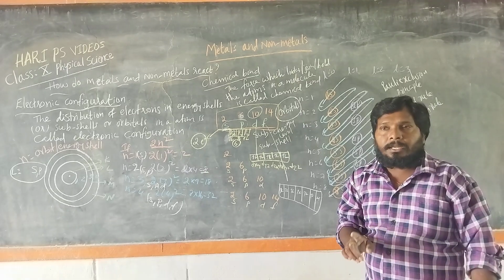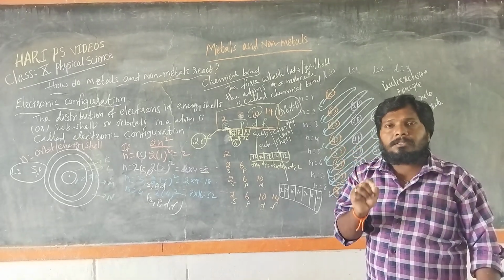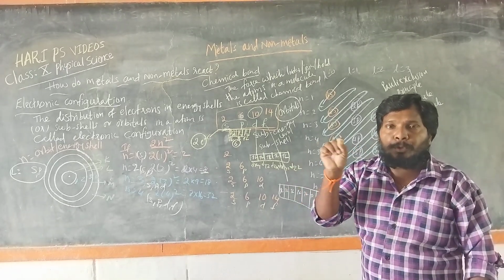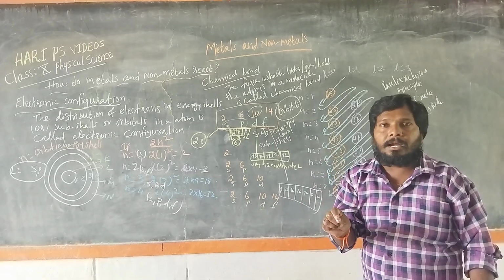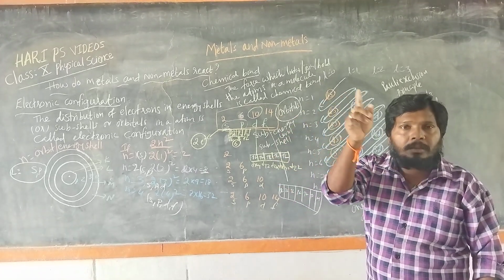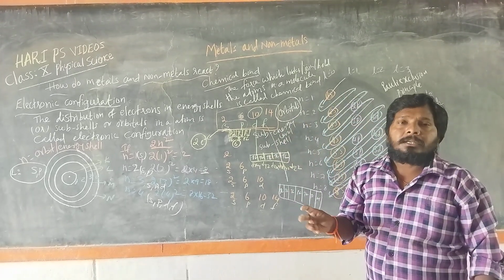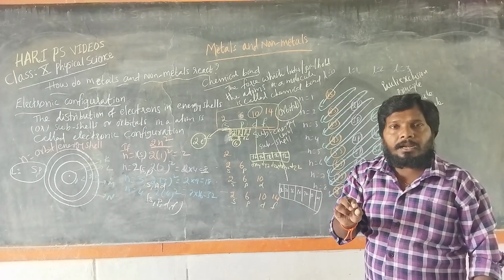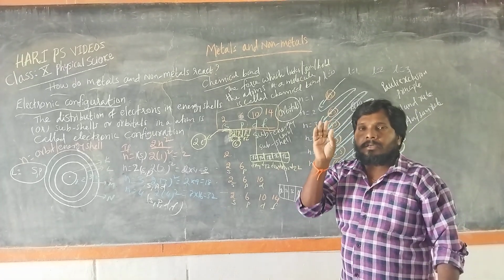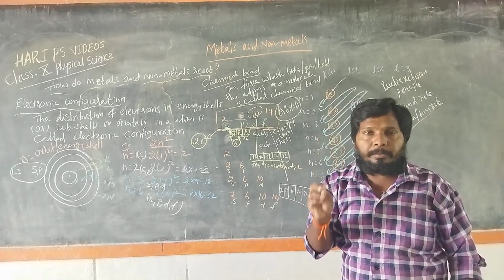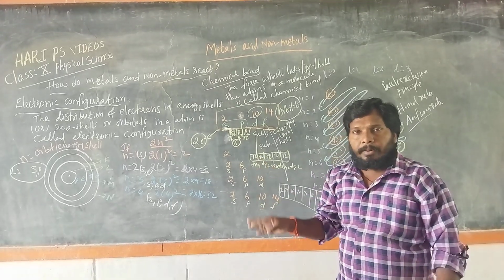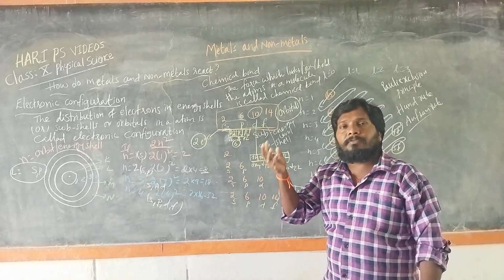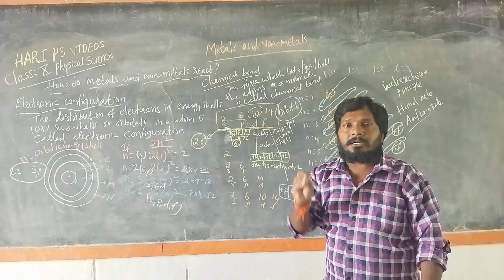I am giving you one clarity: electrons are revolving around the nucleus, at the center of the atom, in their particular circular paths. The particular paths are the energy levels or orbits. These orbits contain different sub-energy levels.